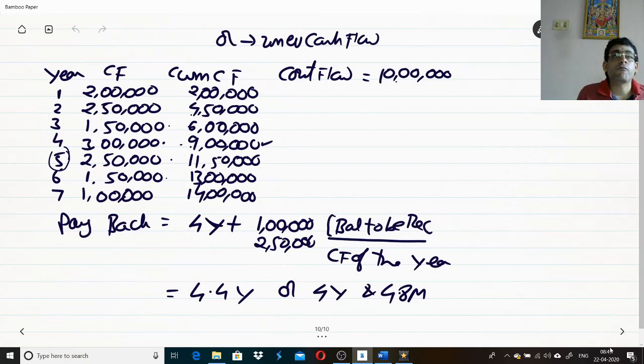So fourth year plus a part of this. But in the first method, wherever it turns positive, it is the previous year plus the inflow of the year where it turned positive. That becomes easy to calculate. Whichever method you feel convenient with, you can adopt it. Both will give the same values.